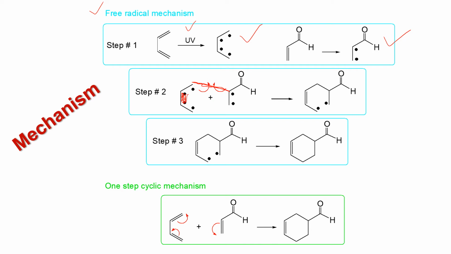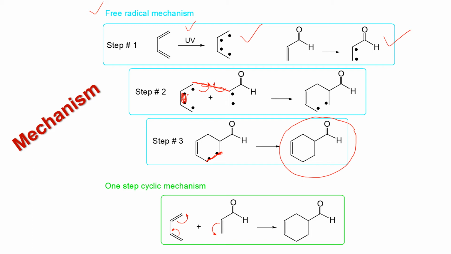After that, the number 1 carbon shares its odd electron to this carbon of the dienophile, and a new bond will be formed, and after that cyclization will be completed and a 6-member ring will be produced according to the Diels-Alder reaction.